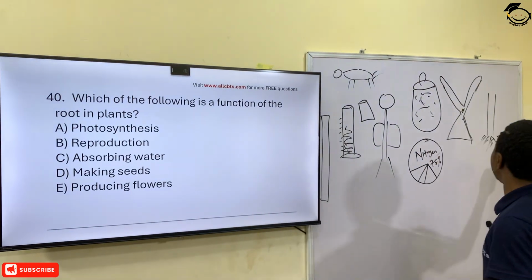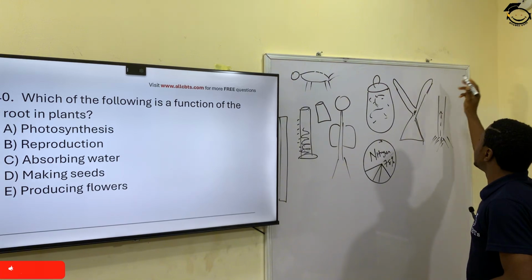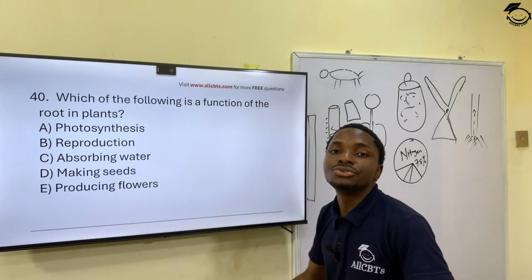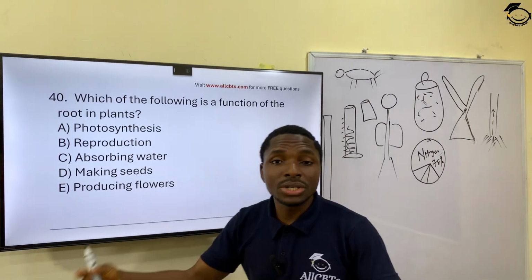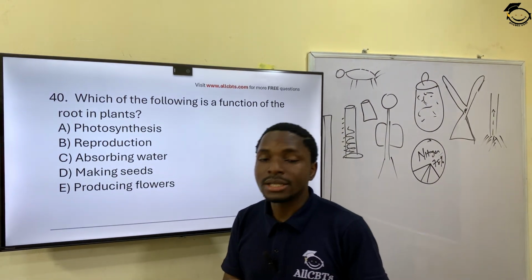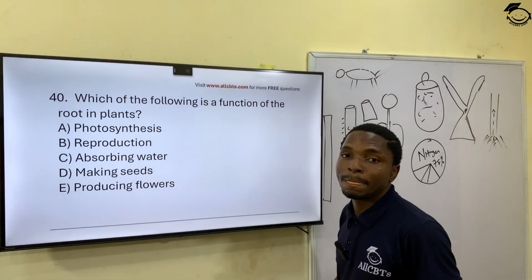So the roots in the plant help the plant to what? Absorb nutrients. Helps the plant to receive nutrients from the ground. Not just water, but nutrients and minerals from the soil into the plant. So I will go with option C.